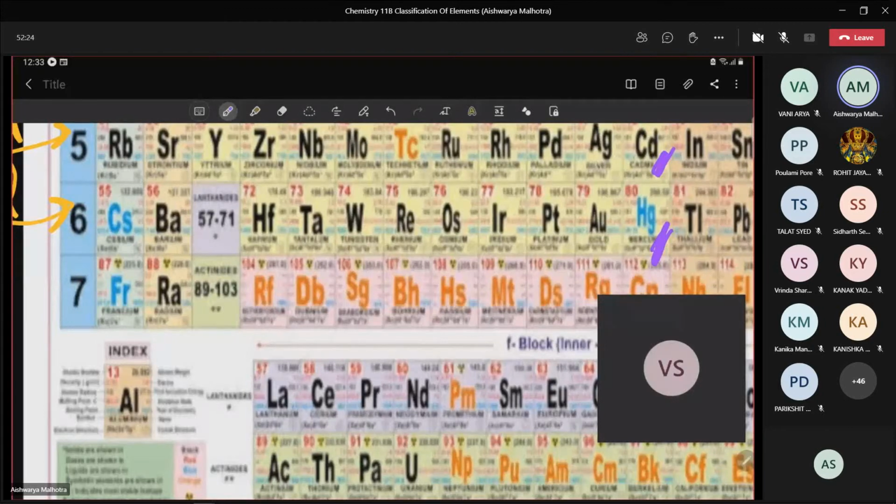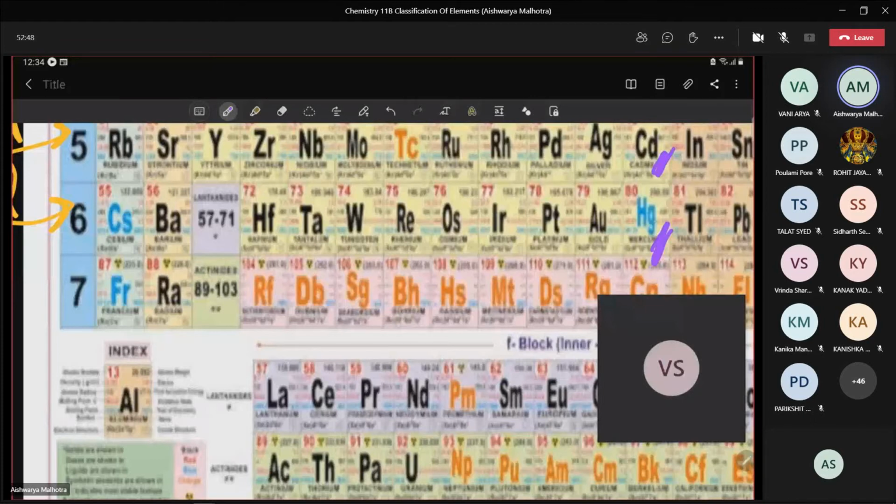The first element, that is 57, lanthanum, and this 89, actinium, is not a part of the lanthanoid series or the actinoid series. Where are they a part of? This particular atomic number 57 is part of this particular series only. You will correct and write this here, okay?